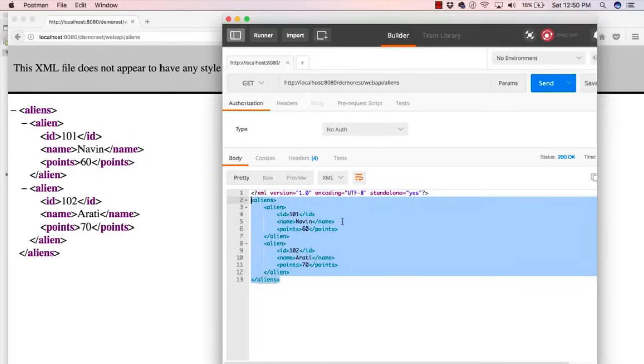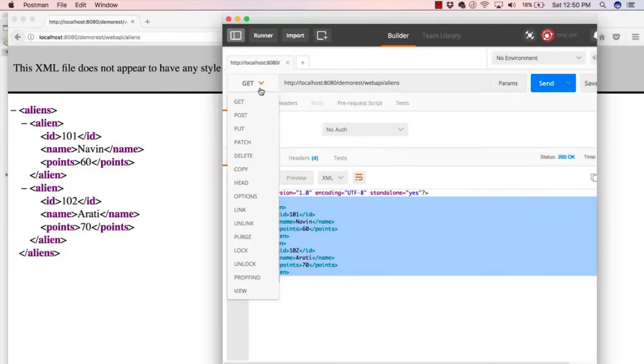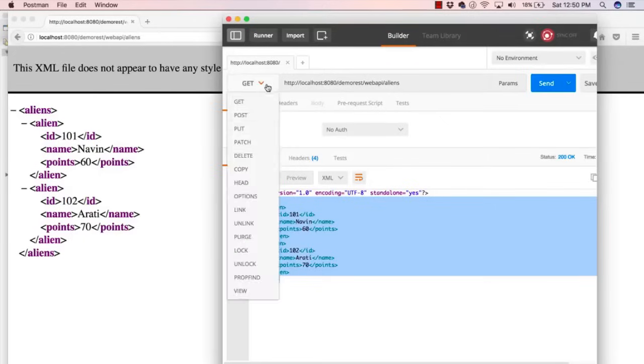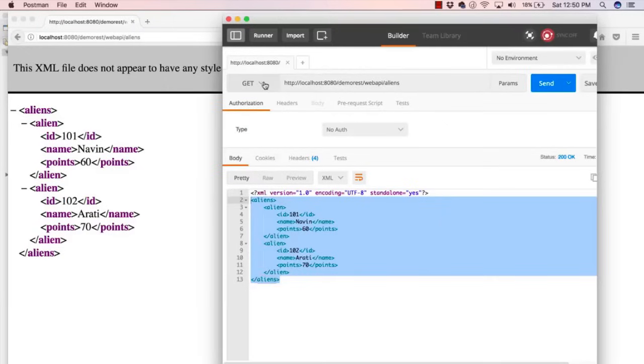Now you might be thinking, what's new in this? We can do that on the browser as well, right? Why do you have to install a separate app? It's because if you expand this list, you can see we can send multiple requests. We can send a GET request. We can send a POST request. We can send PUT request, PATCH, DELETE, COPY. So we can use all these options of HTTP, which is not possible in the browser. In the browser, we normally use GET and POST only, right? Otherwise, if you want to use extra features like PUT and DELETE, which we are going to see in this course, of course, we need some client, right?